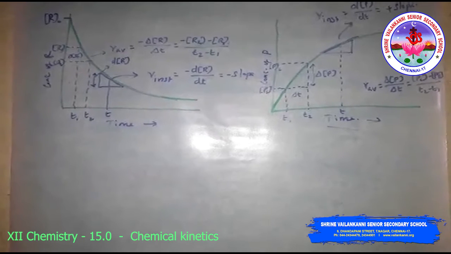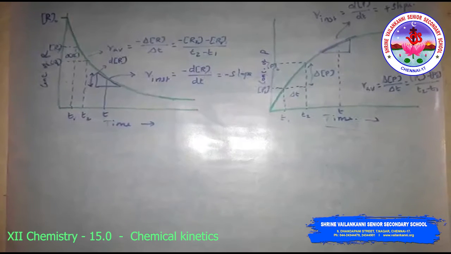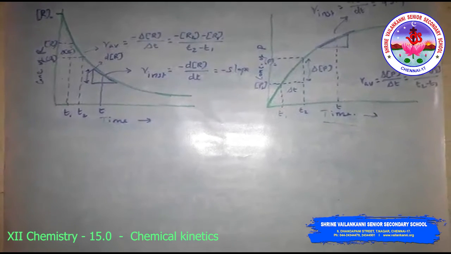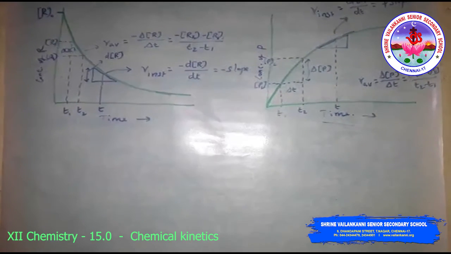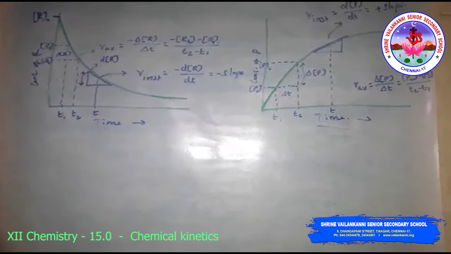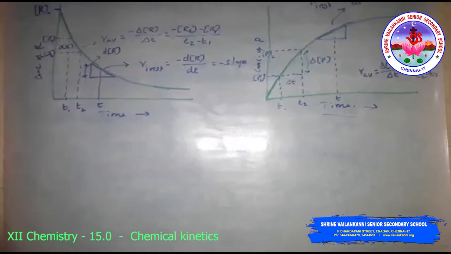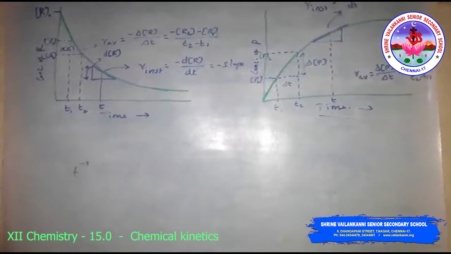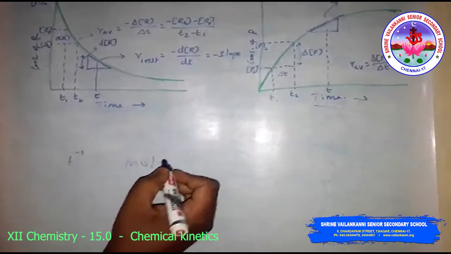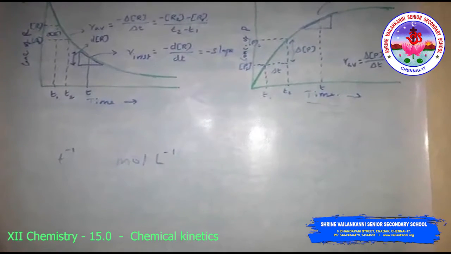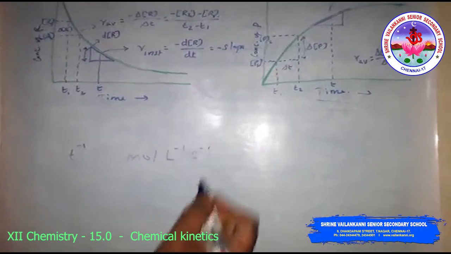The units of the rate of reaction: we have already seen negative delta R by delta t, and positive delta P divided by delta t, that is, the decreasing concentration of reactant and the increasing concentration of product divided by time. So the rate of reaction has units of inverse time. For example, if concentration is in mole per liter and the time is in seconds, then the units will be mole per liter per second.